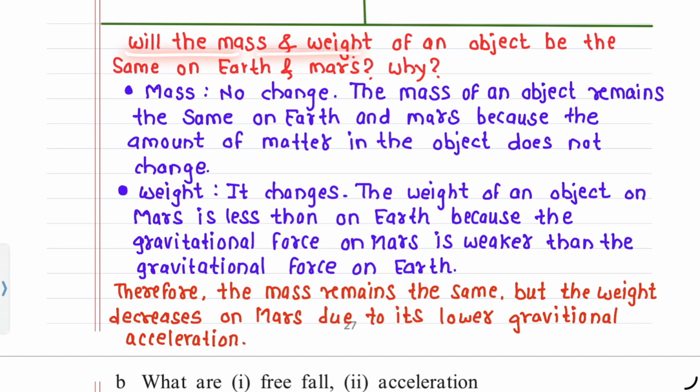Will the mass and weight of an object be the same on Earth and Mars? Why? Mass, no change. The mass of an object remains the same on Earth and Mars because the amount of matter in the object does not change. Weight, it changes. The weight of an object on Mars is less than on Earth because the gravitational force on Mars is weaker than the gravitational force on Earth. Therefore, the mass remains the same but the weight decreases on Mars due to its lower gravitational acceleration.